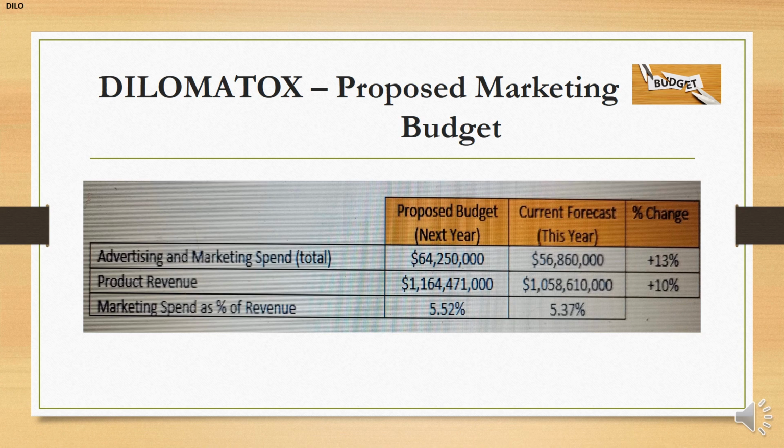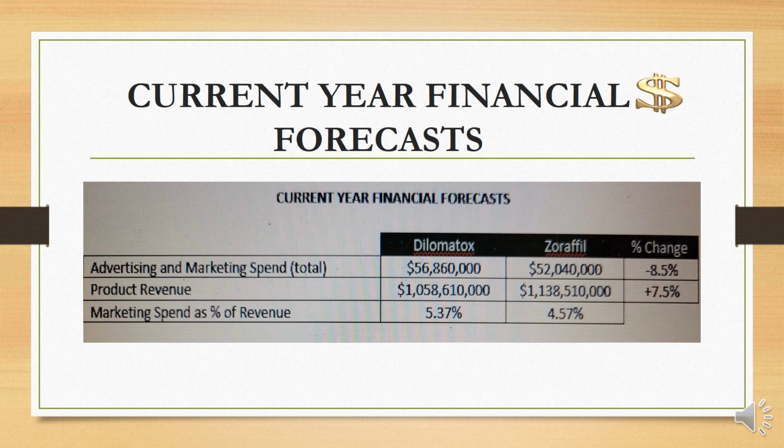For product revenue, the proposed budget for next year is $1,164,471,000, and the current forecast for this year is $1,058,610,000, which is a 10% change. Marketing spending as a percentage of revenue for the proposed budget for next year is 5.52%, and for this year is 5.37%.